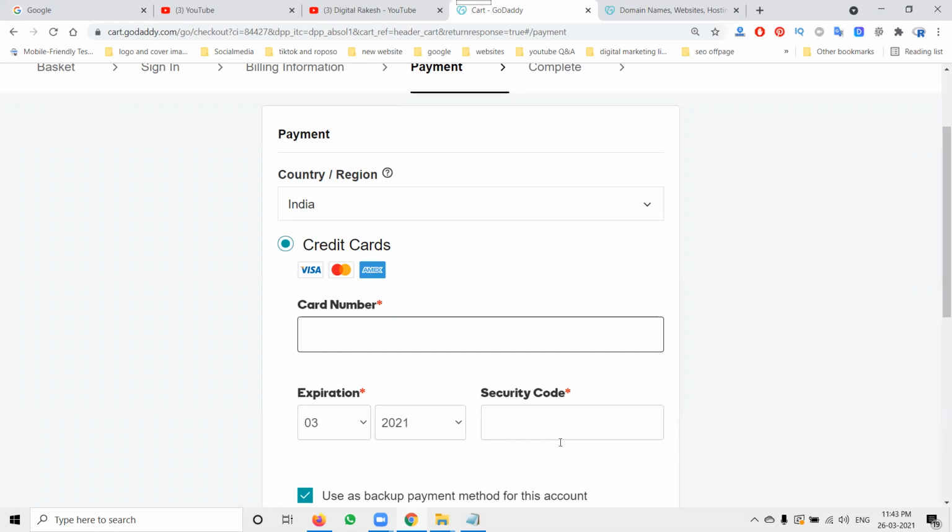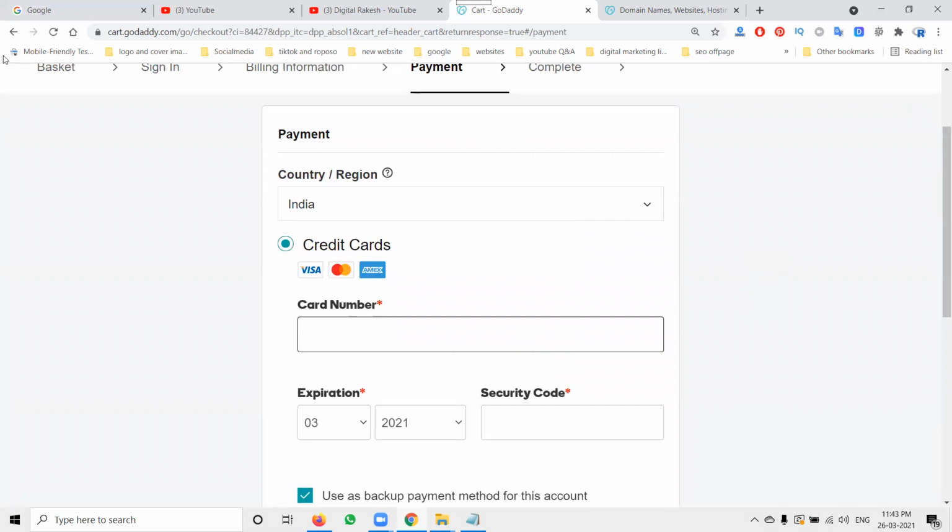Now I'm adding my details here. I can't show this in the video. Now I'm going to add my payment details and purchase my domain here. Now I'll go to the procedure option. The last final step is to complete my domain purchase.